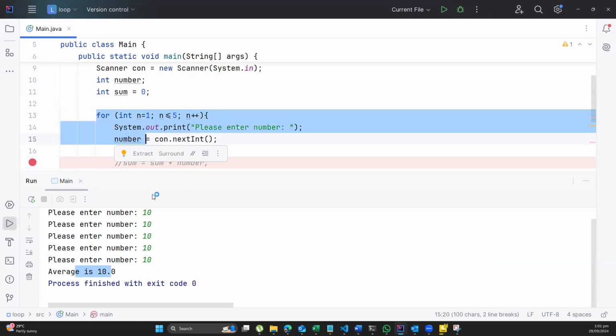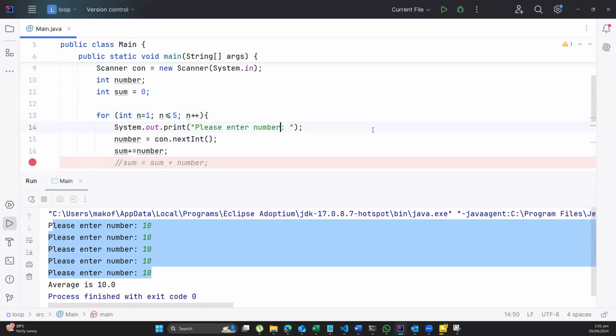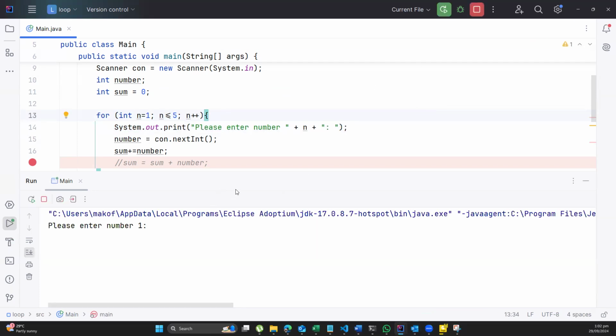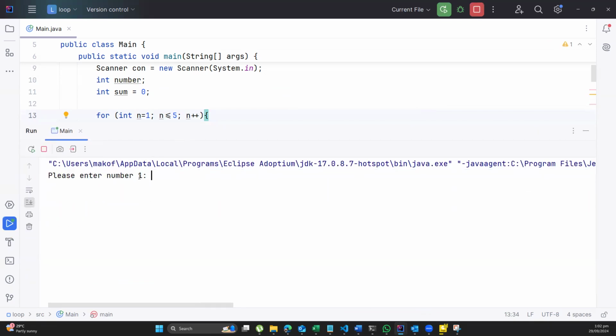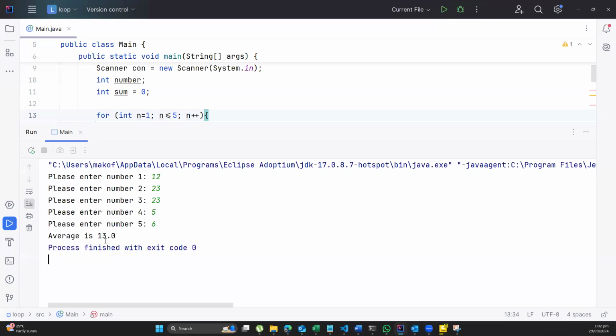So this here will allow me to do this operation here, where I can take multiple information because I'm taking a number over and over and over again. For me to be wise and for me to write a program that will make more sense to the user, I can bring a comma here, a plus here, and a code here, so that in here, I'll put here n. Okay? Now, if I do this and I run, when the person is seeing the screen now, he would see, please enter number 1. So that the person will enter the number 1, number 2, number 3, number 4, and number 5. And then he'll get this.